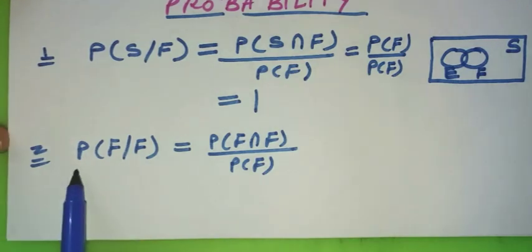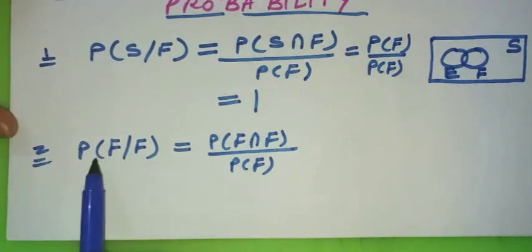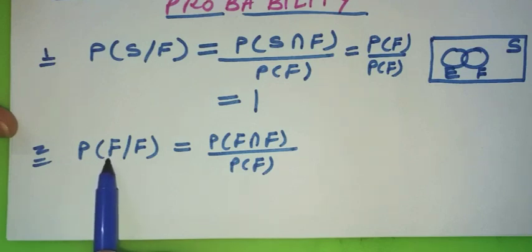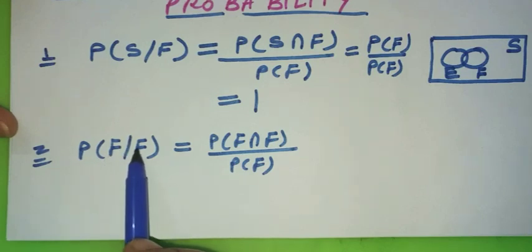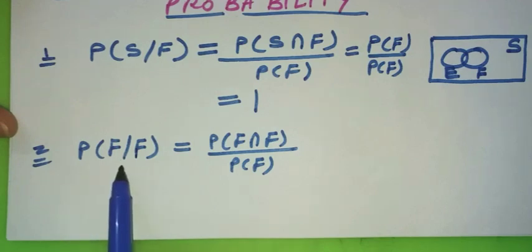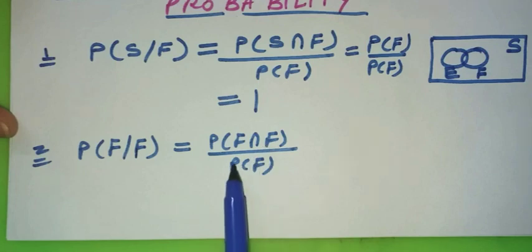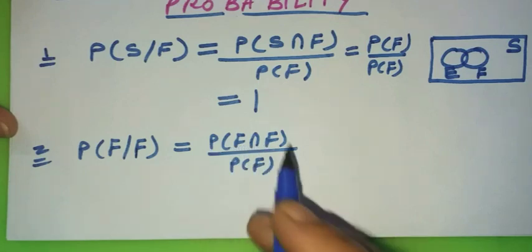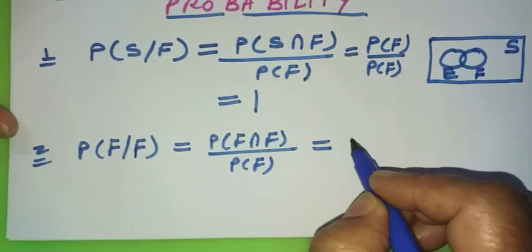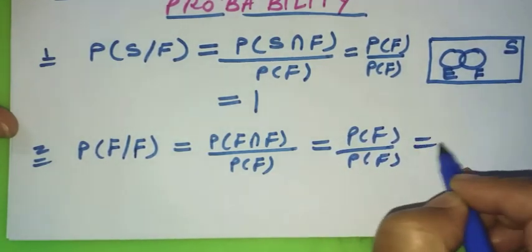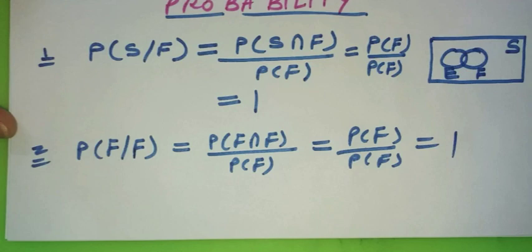Then the second property, probability of F by F. That means the probability of happening of any event with the condition that itself has already happened. So as per the definition, it should be equal to probability of F intersection F by PF. So F intersection F is nothing but F only, PF by PF, and that is also equal to 1.